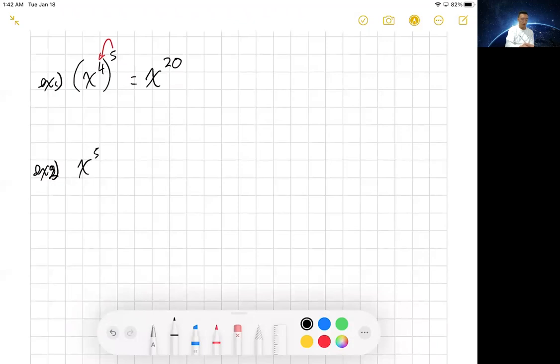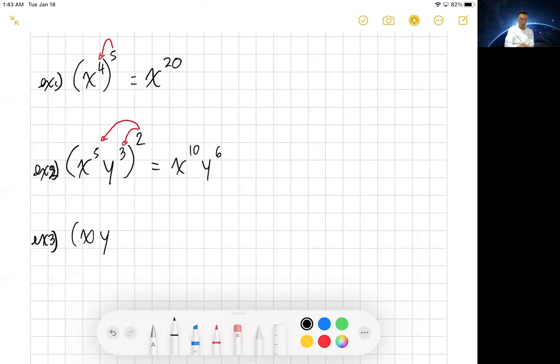What about this one? X to the fifth, y to the third, to the second. Go ahead and pause the video and check out to see if you can do this on your own. So hopefully you distribute it to every exponent. Okay, every base has an exponent. All right, and that one is x to the 10th, y to the 6th. Right? And there's some tricky ones, like this one. X, y to the 4th to the 5th.